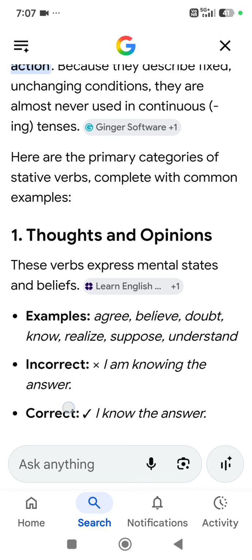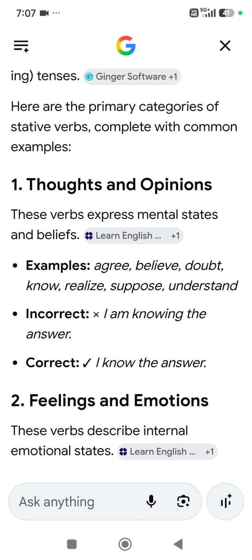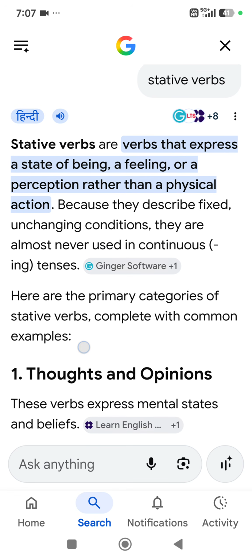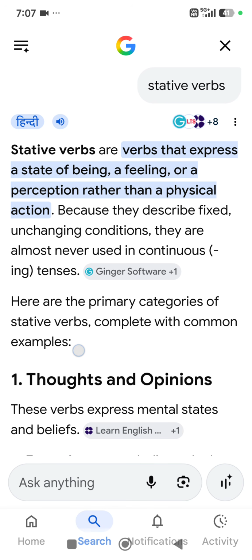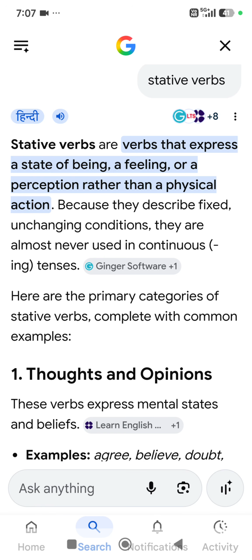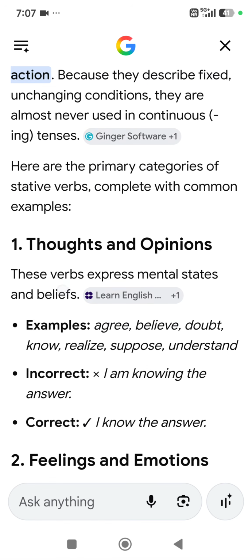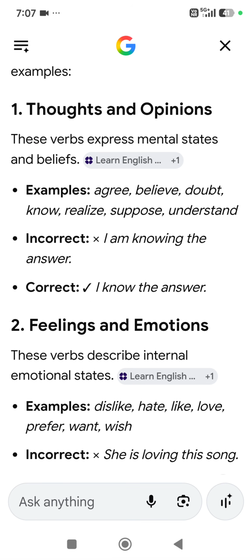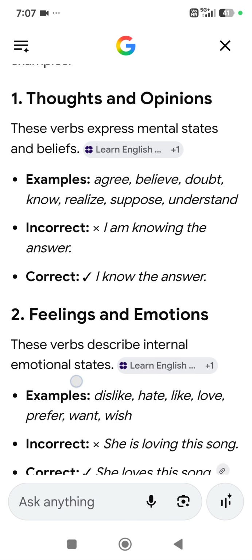That is why this is the thought, right? Thoughts and opinions are a state of being, a feeling, or a perception. For thoughts and opinions we use verbs like agree, believe, doubt, know, realize, suppose, understand, and they should not be used in continuous tense. So the correct sentence is "I know the answer."